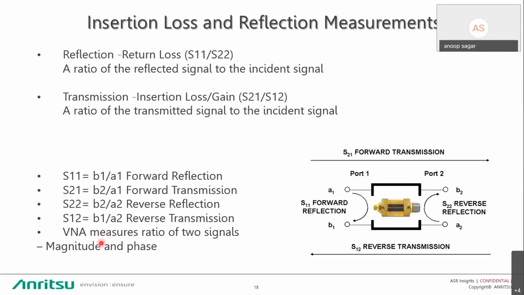This is a ratio measurement defined in these equations. This is your 2-port device where you can incident your RF and check the reflection at the same port and the forward transmission at the other port.